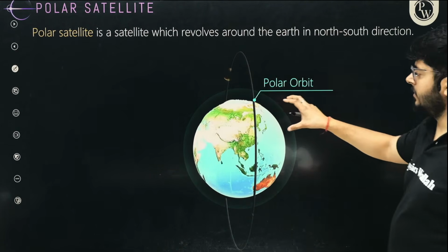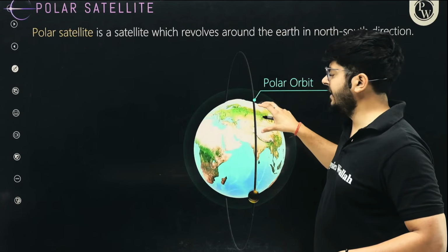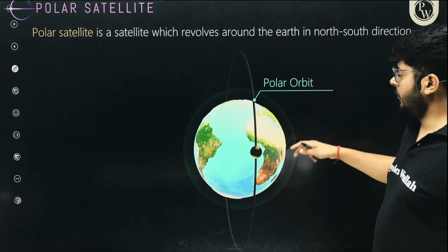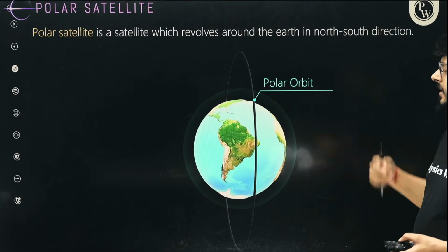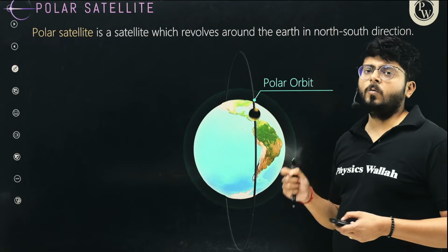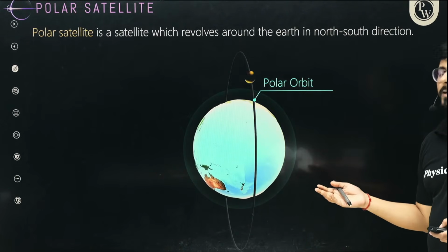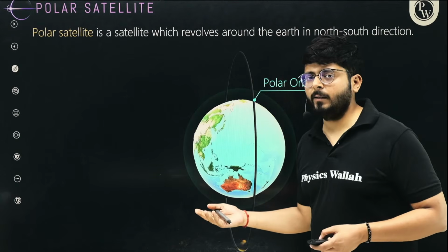So you cannot cover a large chunk of Earth using polar satellites. For communication purposes, these are a total waste of money. You would have to set up a lot of polar satellites, and even then they would not be able to work.